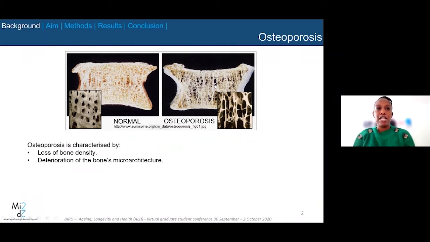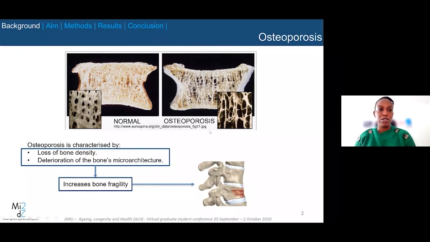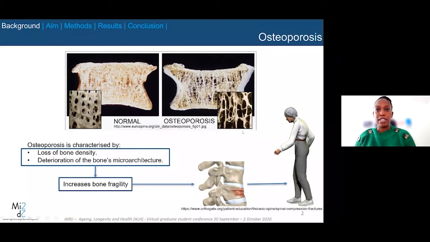Osteoporosis is a disease that mainly affects the elderly, in particular postmenopausal women over the age of 50 and elderly men over the age of 70. It's characterized by the loss of bone density as well as the deterioration of the bone's microarchitecture. This combination increases the fragility of bone, making it prone to fractures in the absence of trauma or any impact. These fractures make the life of the elderly difficult, and performing daily tasks becomes more difficult for them.